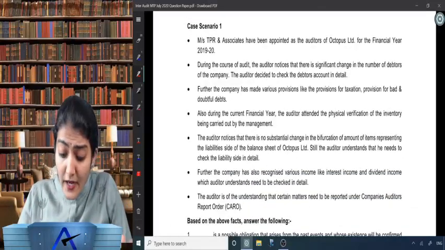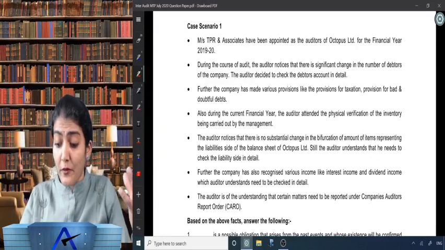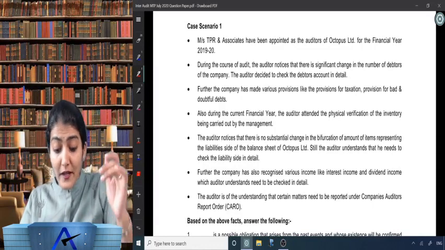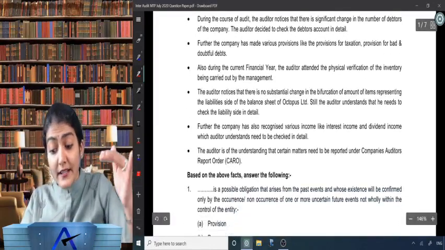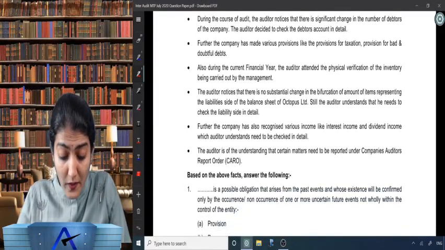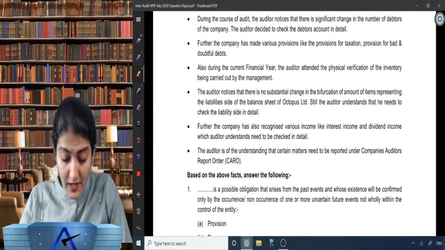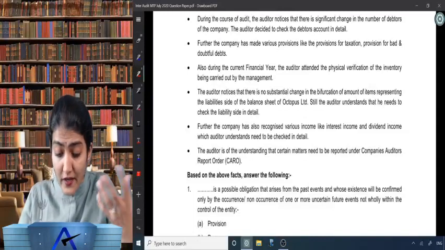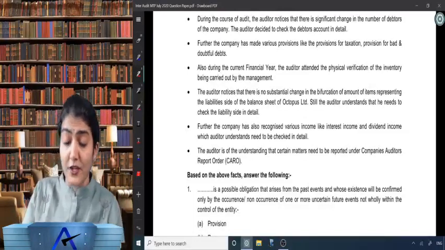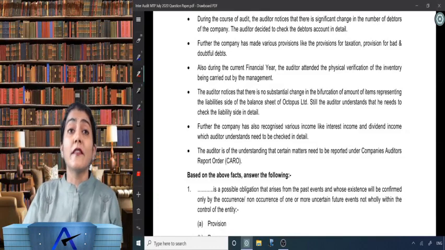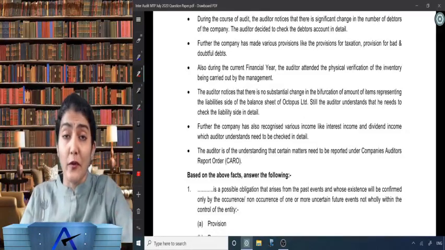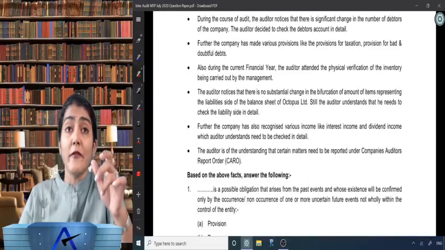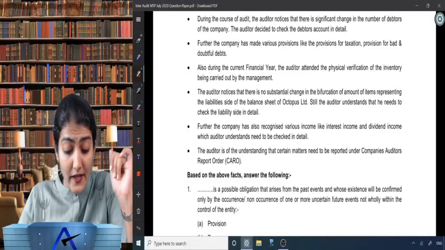Further, the company has made various provisions like provision for taxation, provision for bad and doubtful debts. Also, during the current financial year, the auditor attended the physical verification of the inventory being carried out by the management. It is the auditor's responsibility to attend. That is the audit procedure for physical verification. Auditor attended it to get audit evidence regarding the existence and condition of inventory in accordance with SA 501. What is 501? Audit evidence, specific considerations for selected items.